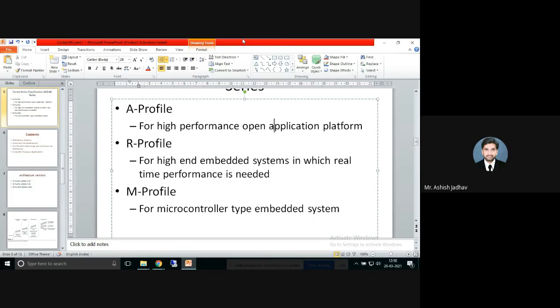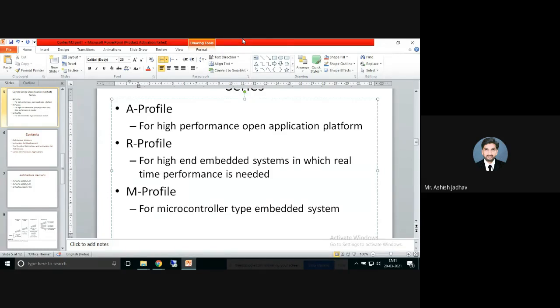They are virtual memory systems. They support a memory management unit, so MMU is present in A series. And optionally, enhanced Java support is provided in A series. And it is also a secure programming execution environment. For example, in products like high-end mobile phones, electronic gadgets, or for financial transactions, these A profiles are preferred.